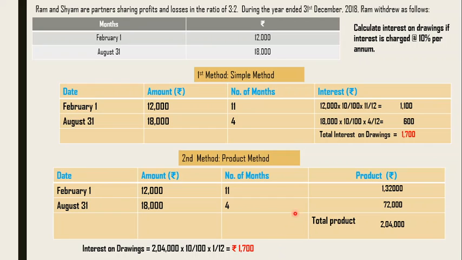Of course you can choose whichever method is comfortable to you, but sometimes when more dates and more amounts are given, this method seems simpler, easier in calculation, because less calculation is required. Instead of going for individual calculation, we can go for one calculation over here. So the product method is comparatively easy in calculation.